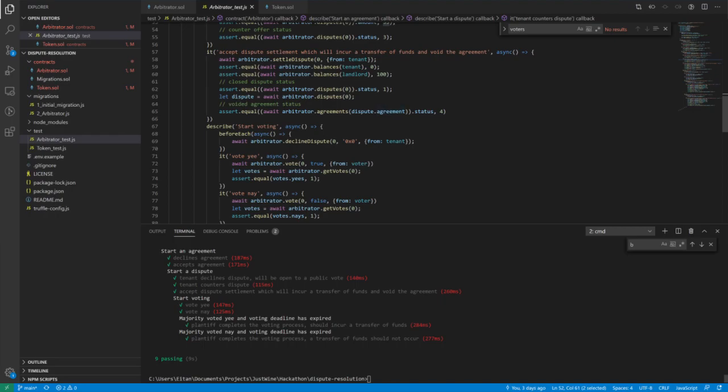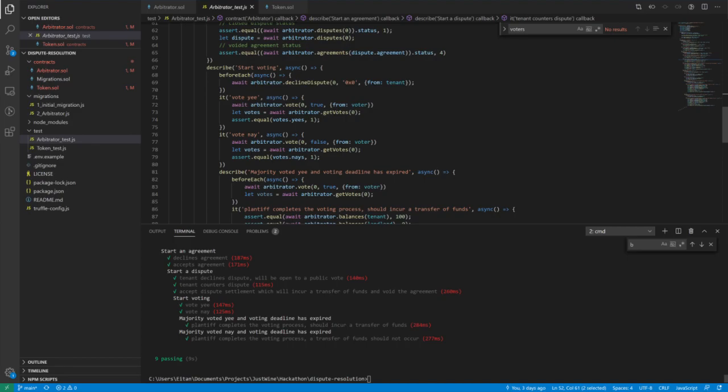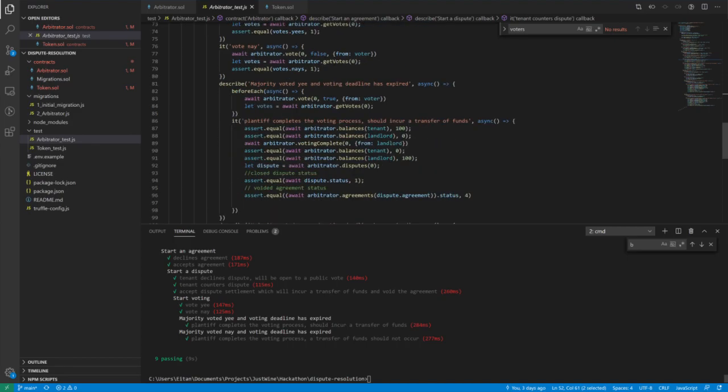They have the power to vote, and if they vote, they gain some rewards. So they're rewarded for voting, and they could vote either yes or no, and they could look at all the evidence that's stored in IPFS, the receipts, the documents, the photo evidence. That's all going to be available to them to view, and then they can vote either yes or no.